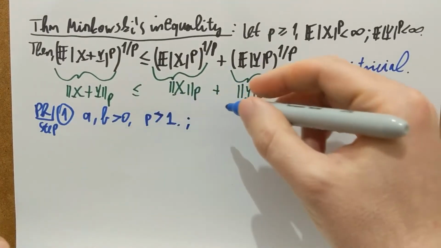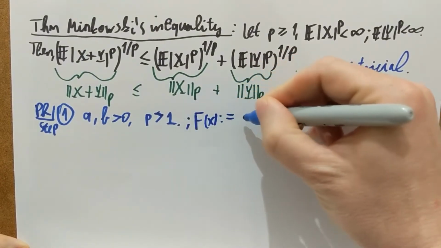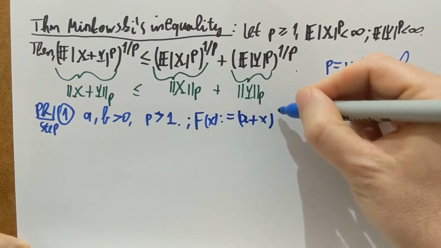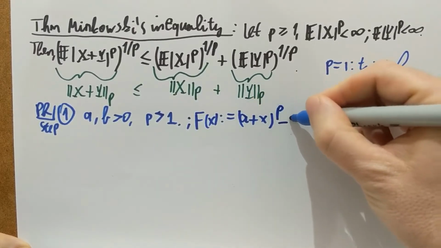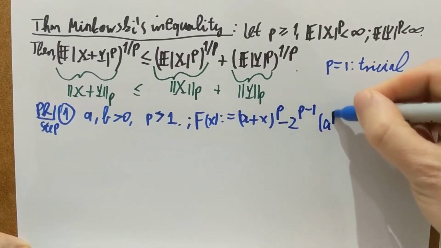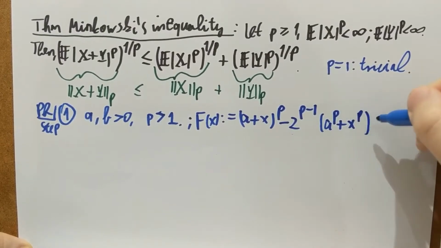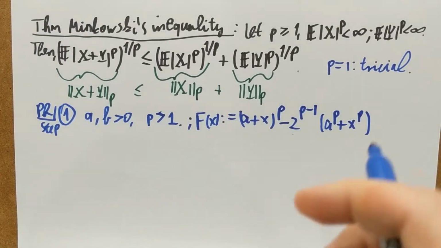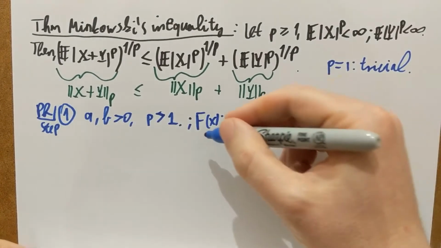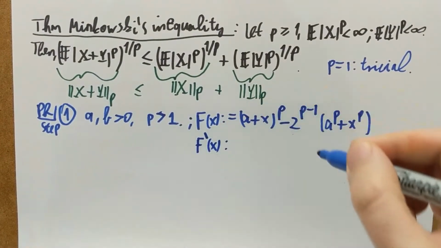the following function. f of x is going to be (a plus x) to the power p minus 2 to the p minus 1 times (a to the p plus x to the p) added up. This is a particular function I'm going to look at, and let's differentiate this function. So let's make a little bit of analysis on this function.